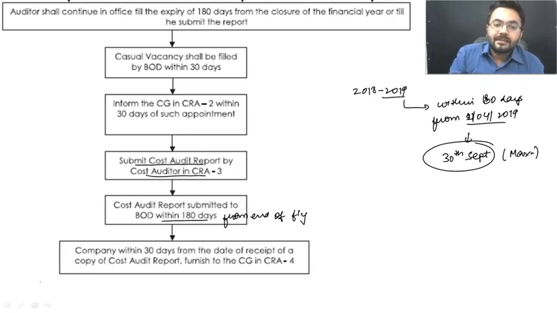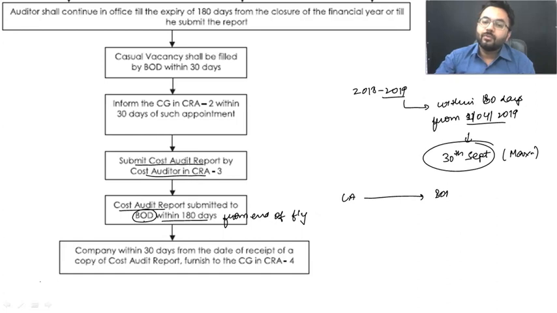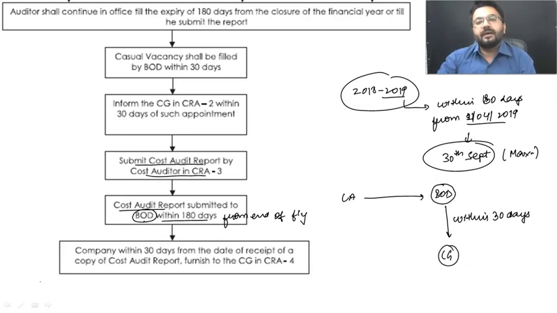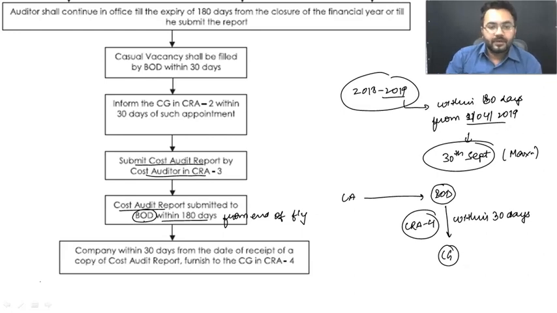And once the cost audit report has been submitted to the board of directors, do remember that it is the duty of the cost auditor to submit the report to the board of directors, and this is your timeline. After that, the board of directors, or you can say the company, is going to submit the cost audit report to central government within 30 days. Within 30 days from the time when the cost audit report has been received by the board of directors, they are going to submit the same to central government in CRA4. Got it? This is what is written over here. Within 30 days from the date of receipt of copy of cost audit report, furnished to central government in form number CRA4.